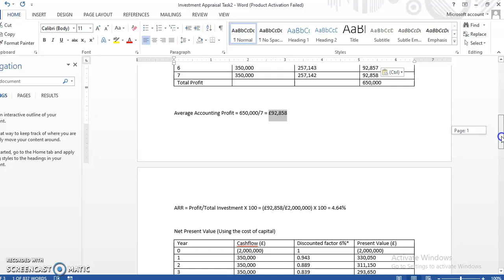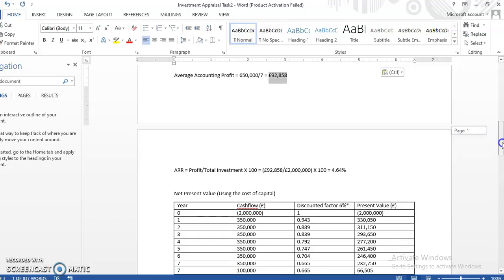Now, for this case, we have the average profit as 92,858 pounds over 2 million pounds multiplied by 100. This will give us 4.64%.